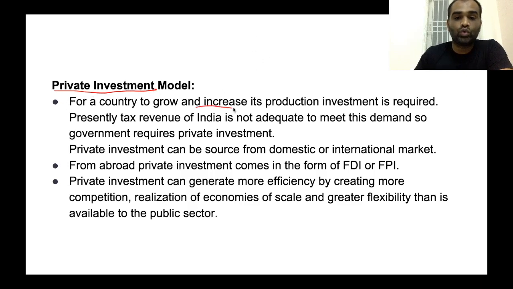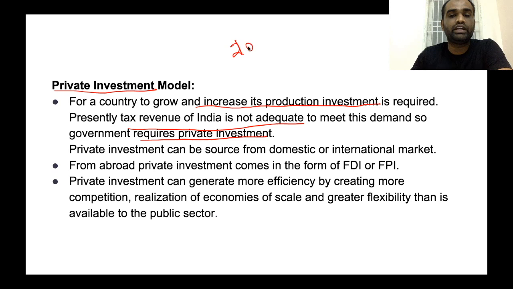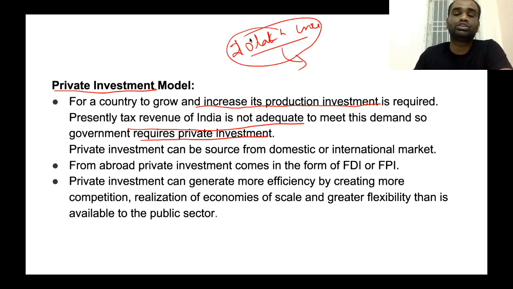For a country to grow as well as increase its production, the tax revenue of India is not adequate to meet the demand of the government. To meet adequate infrastructure demands, private investment is also very essential. Right now, it is estimated that every year India requires around 20 lakh crore worth of investment in infra. Clearly, the government doesn't have the resources to spend all 20 lakh crore. That's why the government will spend some amount, and it also requires participation from private sectors as well.